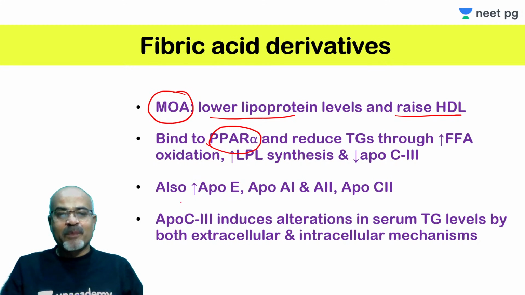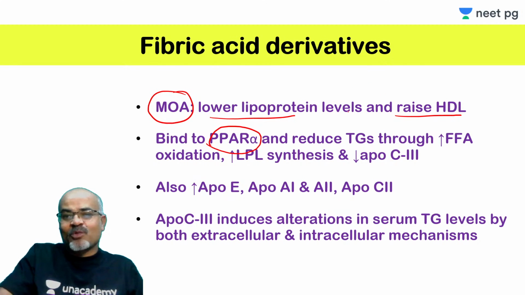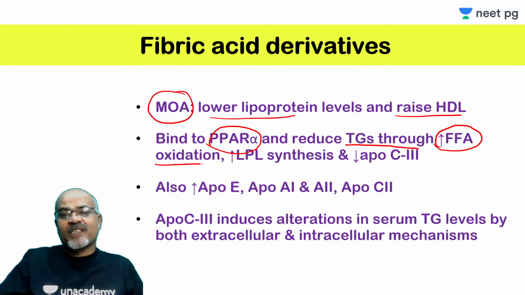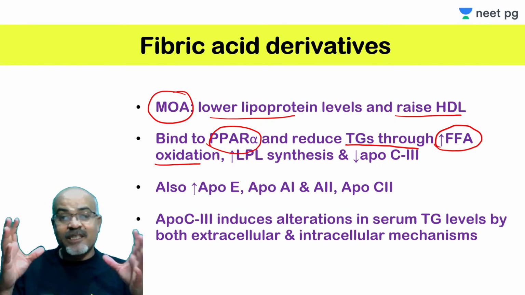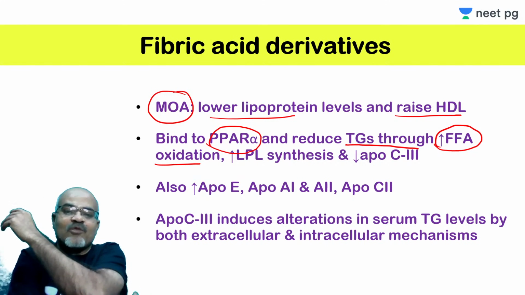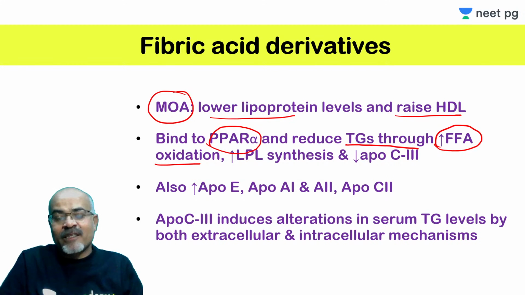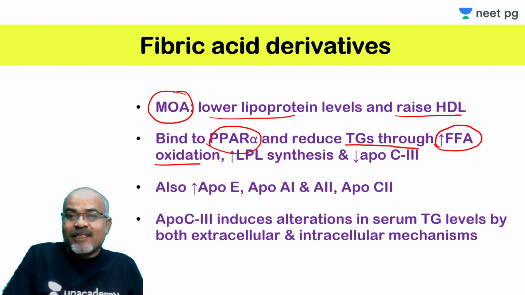So it binds to PPAR alpha and reduces triglyceride through increasing beta oxidation of free fatty acids by the liver, and increasing lipoprotein lipase synthesis in the liver as well as in the wall of the vessels, and decreasing ApoC3.